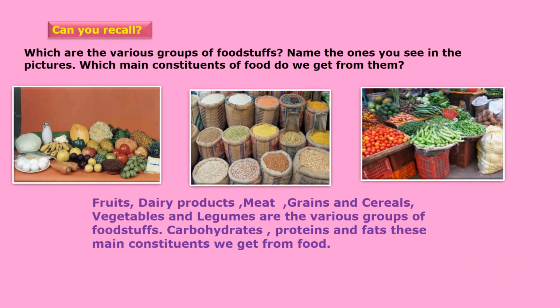Can you recall which are the various groups of foodstuffs? Name the ones you see in the pictures. Which main constituents of food do we get from them? Fruits, dairy products, meat, grains and cereals, vegetables, and legumes are the various groups of foodstuffs. Carbohydrates, proteins, and fats are the main constituents we get from food.